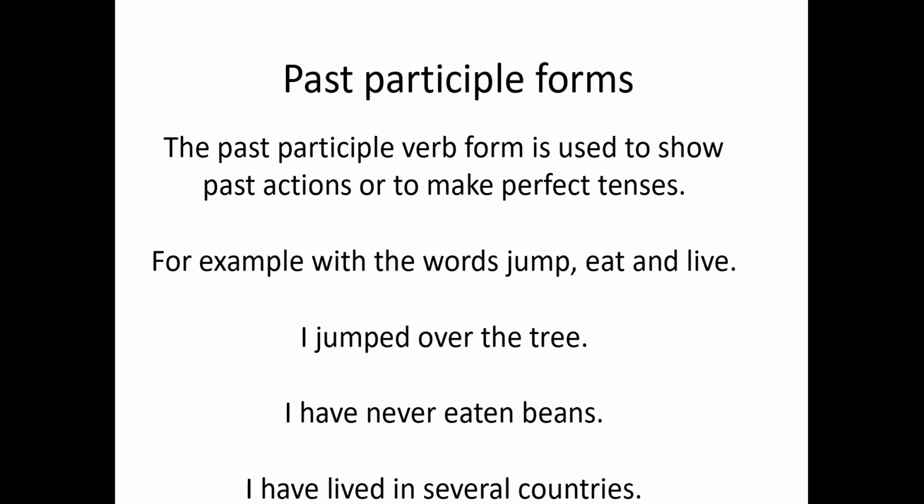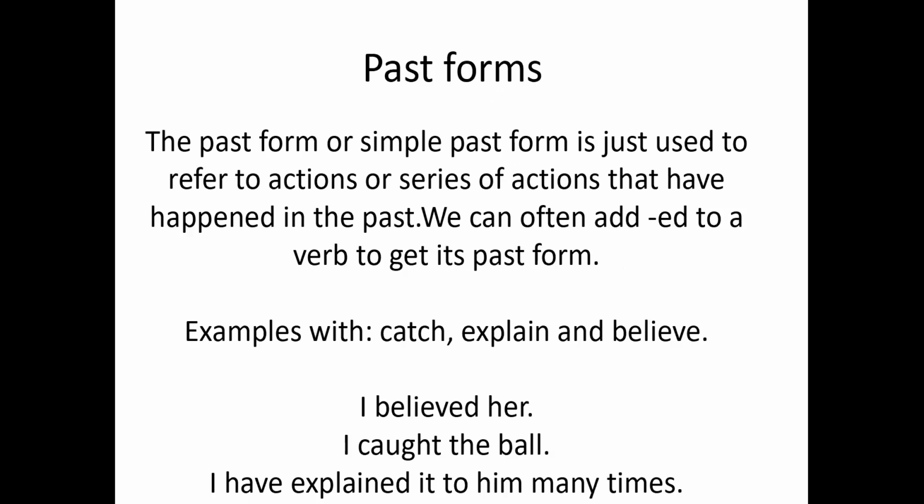I have never eaten beans. This refers to eating beans, but in the past. This is the negative. I have never eaten beans. I have not done that action. I've never eaten beans. And I have lived in several countries. Right? Past forms. So the past form or simple past form is just used to refer to actions or series of actions that have happened in the past. We can often add ed to a verb to get its past form.